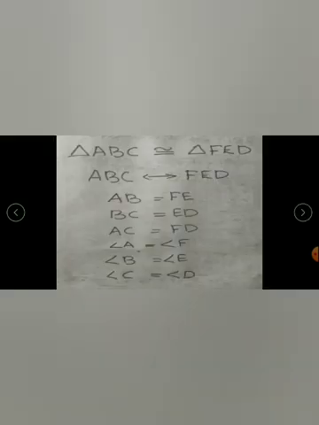ABC corresponds to FED. Write all the corresponding congruent parts of the triangle. I said if two triangles are congruent, we get 6 corresponding parts. Which are the 6 corresponding parts? 3 corresponding angles and 3 corresponding sides. These are the 6 corresponding parts. So which all are the corresponding parts we can see, given triangle ABC congruent to triangle FED under the correspondence ABC to FED.